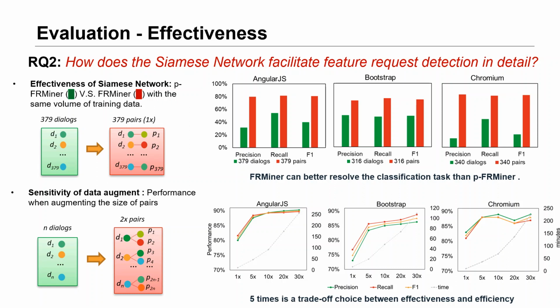In this figure, we can see that FRMiner can better resolve the classification task than the plain one, and it is easier for the model to recognize whether 2 dialogues belong to the same class, rather than classifying to the exact class directly, especially when the labeled data are few. And then we investigated the sensitivity of data augmentation by enlarging the data 5, 10, 20, and 30 times. We can see that performance becomes stable after 5 times. Thus, 5 times is a trade-off choice between effectiveness and efficiency.